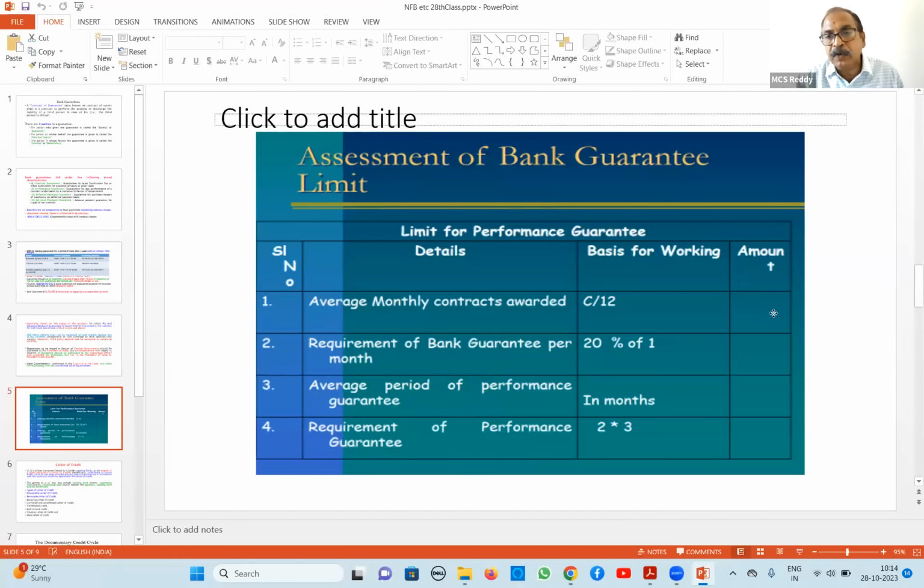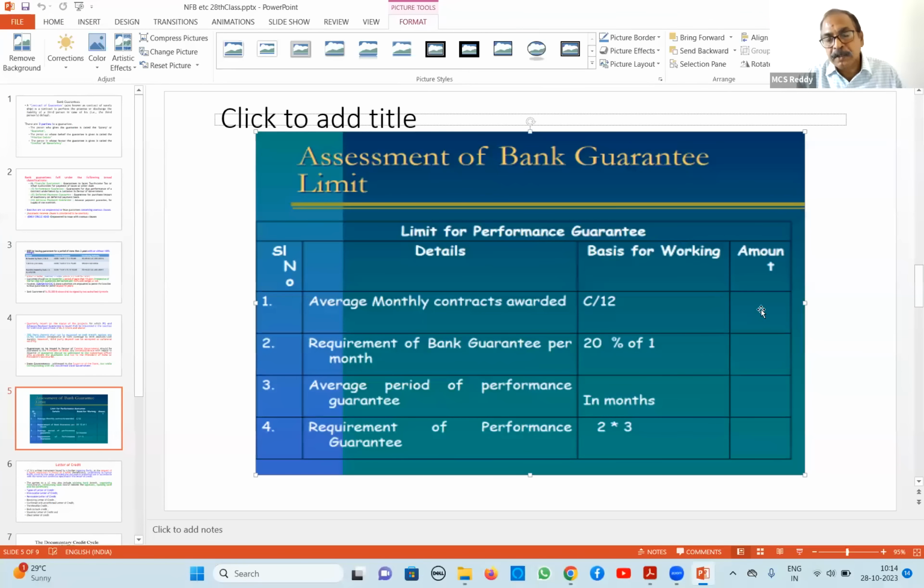So first, how many monthly contracts are awarded, and second, the requirement of bank guarantee per month. Normally they ask for 20% as performance guarantee. Say his turnover last year is 12 crores.